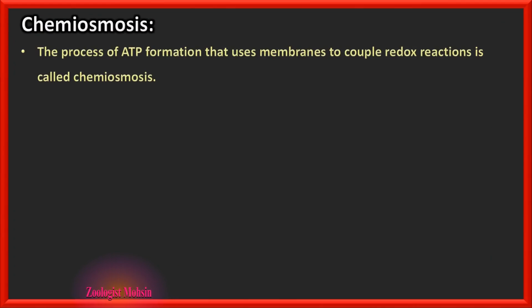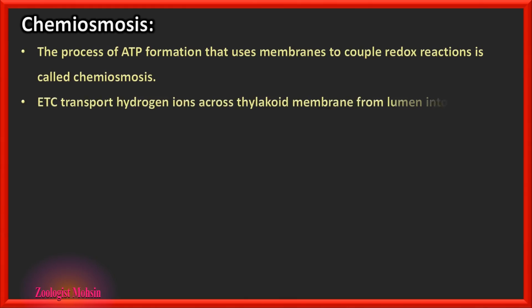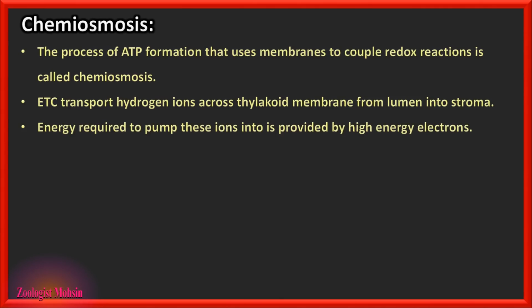Chemiosmosis. The process of ATP formation that uses membranes to couple redox reactions is called chemiosmosis. So in simple osmosis, water molecules are transferred, but in chemiosmosis, chemicals are transferred, like hydrogen ions. The electron transport chain transports hydrogen ions across the thylakoid membrane from lumen to stroma. Please remember the direction, from lumen to stroma.